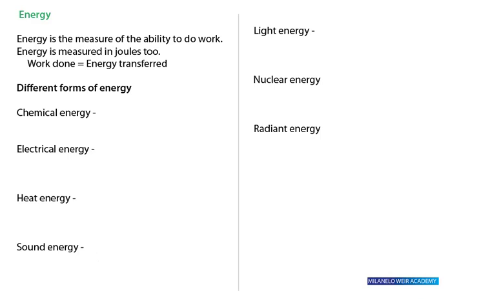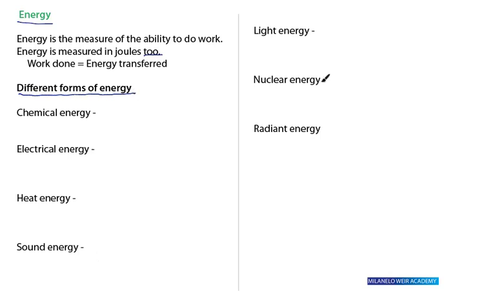In the previous video, we looked at work done. Now we are going to look at energy. So this will be our focus in this video. Energy is the measure of the ability to do work. Energy is measured in joules too, just like work done. Work done, in fact, is equal to energy transferred. Right? Now, we want to look at the different forms of energy.